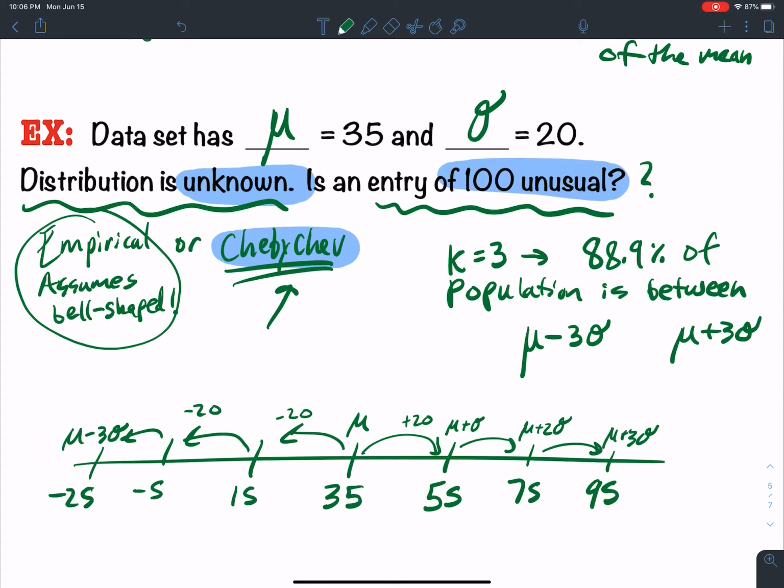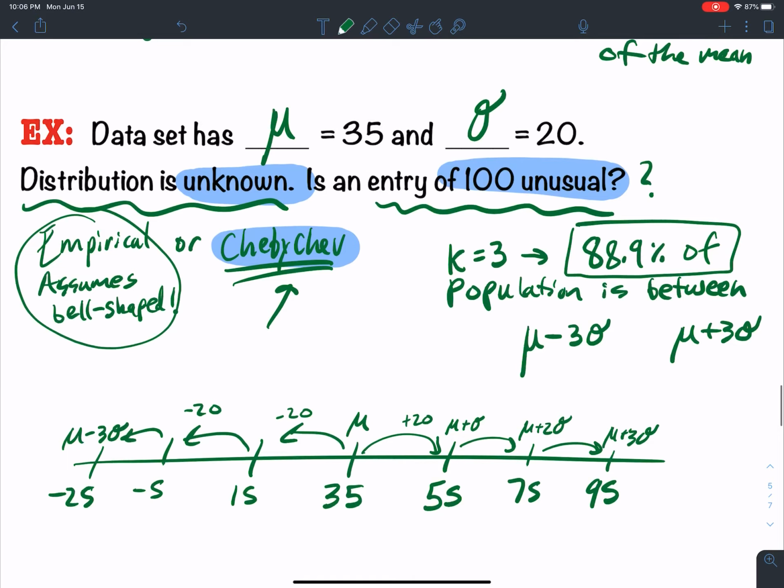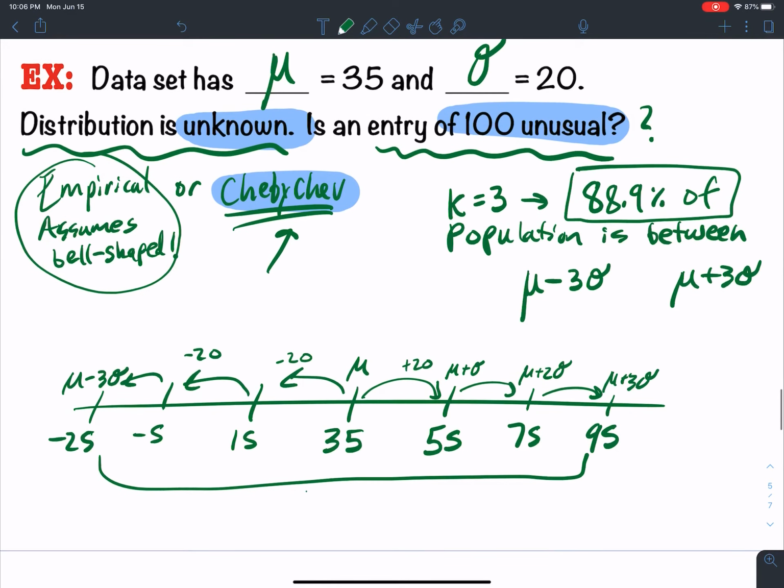So what does this say? There's almost an 89% chance that we're between these two values here. Like there's basically an 89% chance, right? That we're between. So at least, probably more, but it's at least this 88.9. So between -25 to 95.